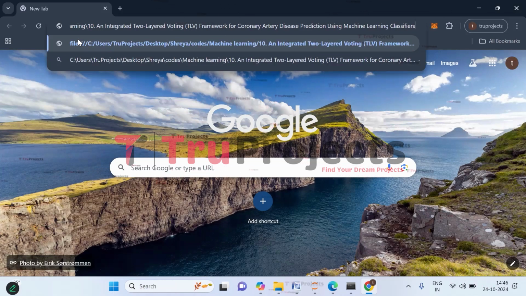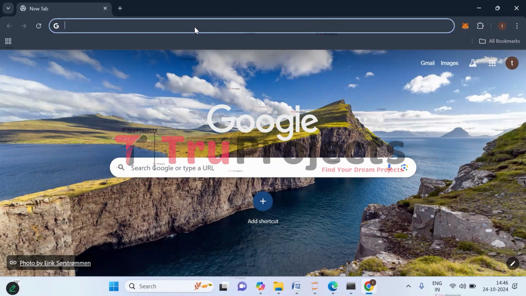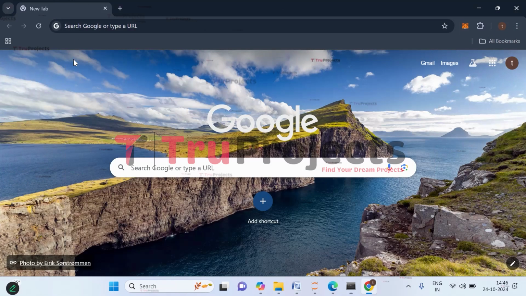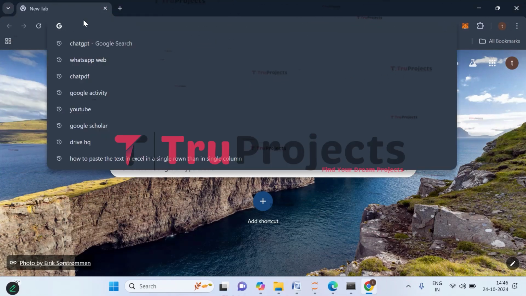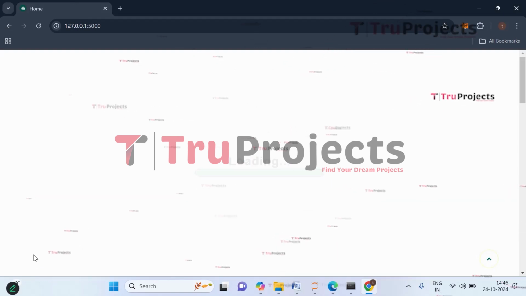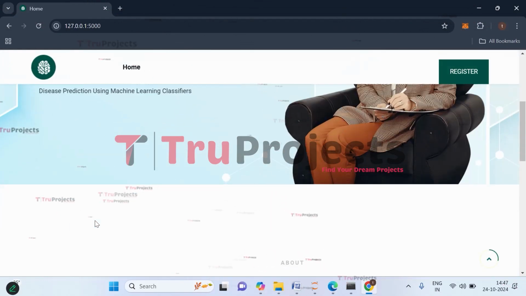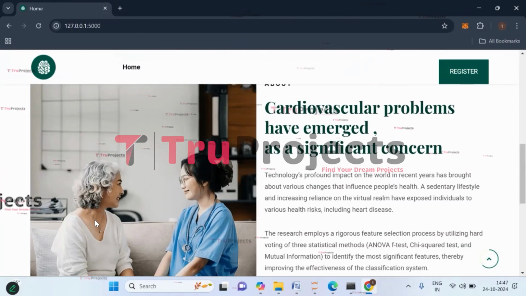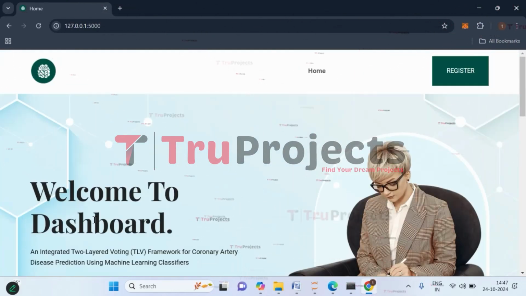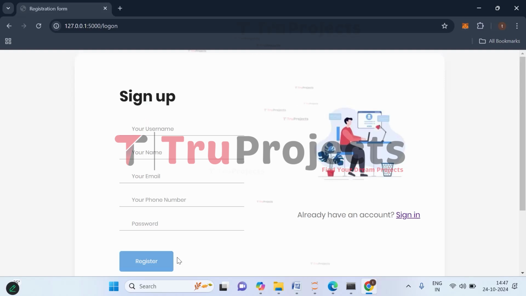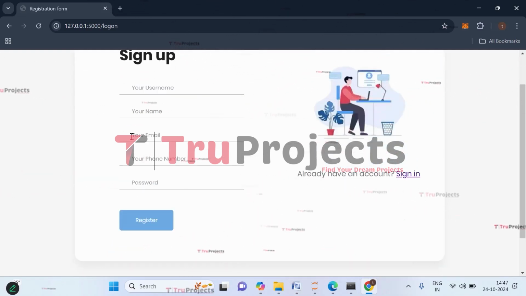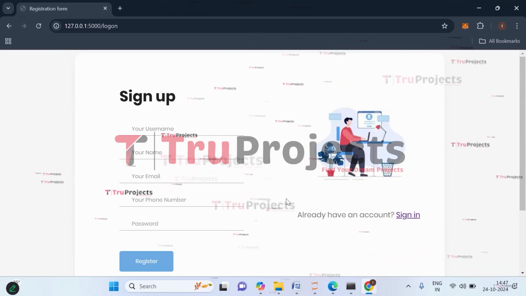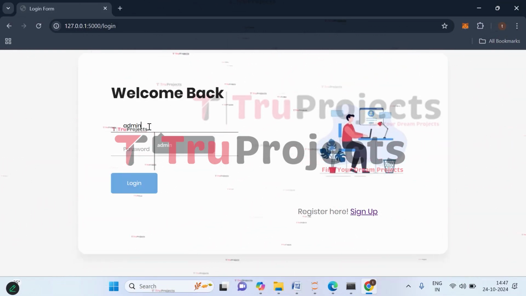Paste the link here. I mean, the link has not been properly copied. So let's copy it, get back to the code, get back to the browser, paste it here, click on enter. So this is the web page of the project, which is displayed in the browser, and this is developed using Flask framework. So first we have to register, click on register and enter all the sign up details if you are registering newly. I have already registered, so I'll directly sign in. So click on sign in and give your username and the password.